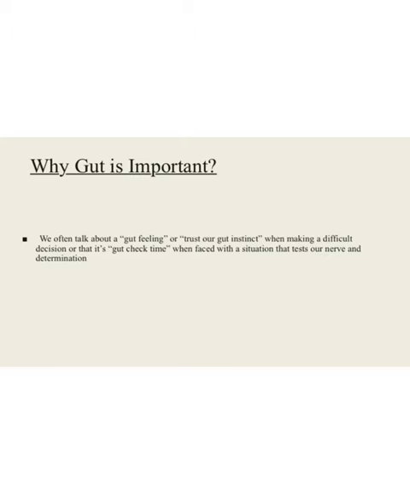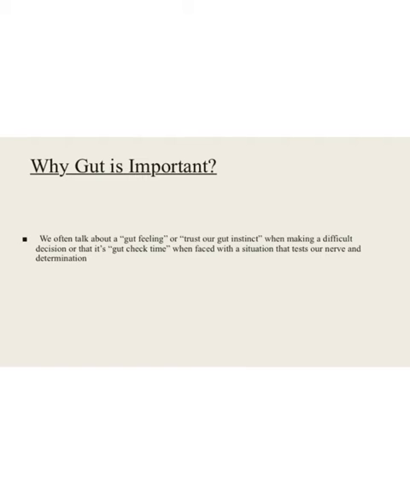Moving towards another part of our presentation, why the gut is important. One of the interesting parts of this topic is that we often talk about gut feeling, like when we have to make a typical decision we say, oh, I'm getting this gut feeling.